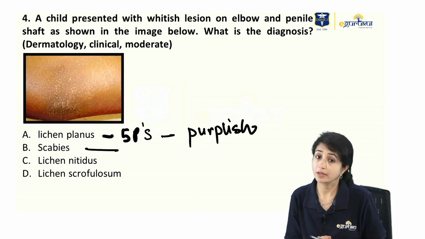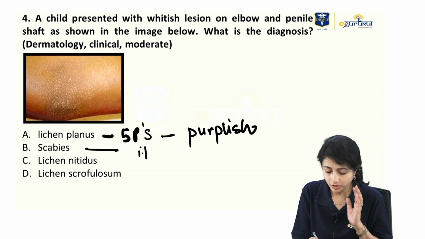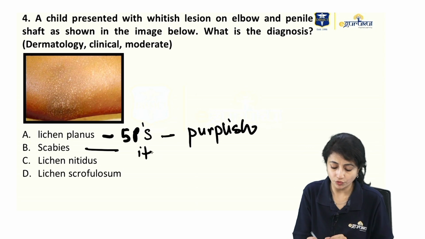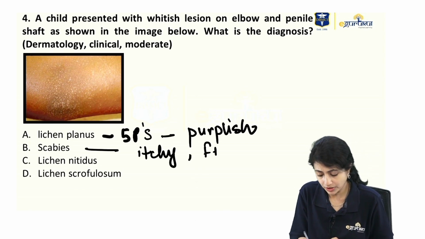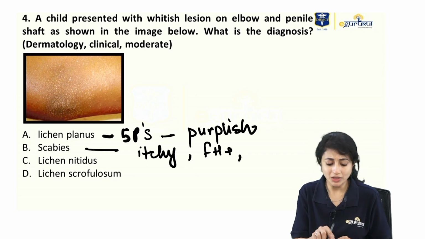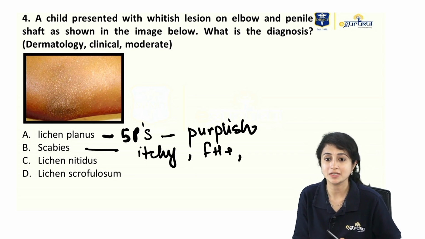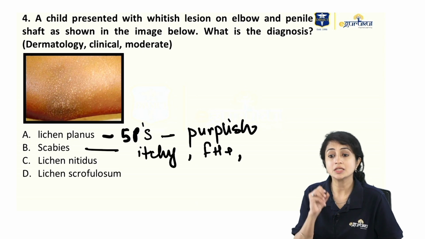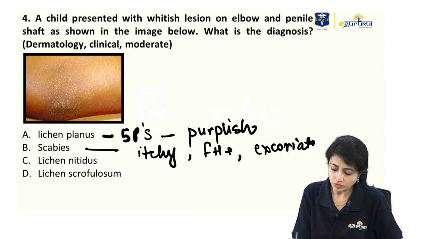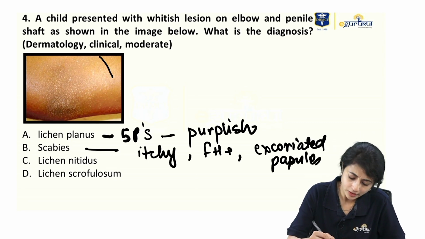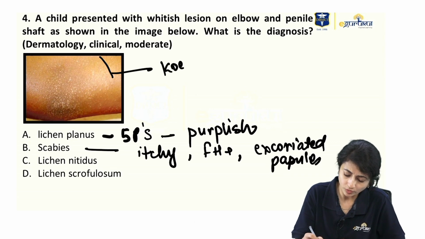Scabies. Scabies can present with penile shaft lesions, with elbow lesions, but whenever they talk about scabies for you, they will give history of itching or family history, and they are not usually such monomorphic lesions that I see in scabies. What I see is more of excoriated papules. Also, if you look carefully, there is presence of Koebner's phenomena here.